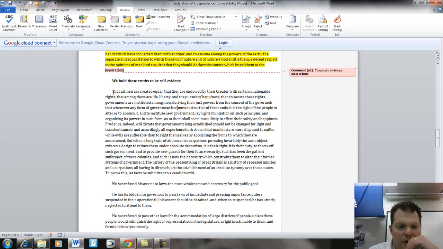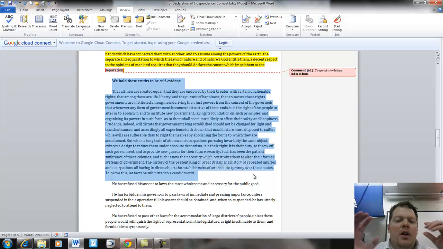Okay. The second paragraph, which starts with "We hold these truths to be self-evident." I mean, this is the most important part of the Declaration of Independence. This is the philosophical argument as to why the colonies have the right to declare their independence from Great Britain. So we'll come back to the second part in a second.